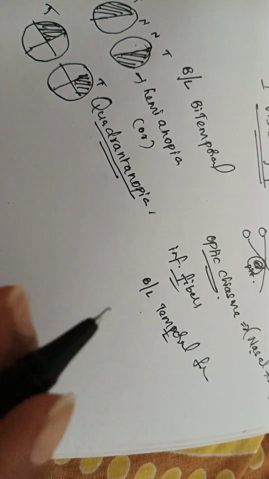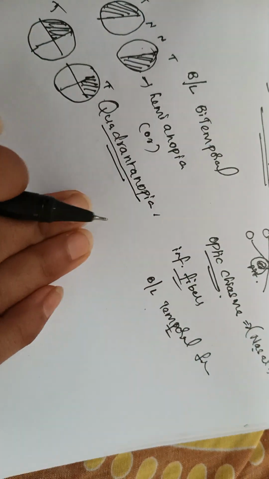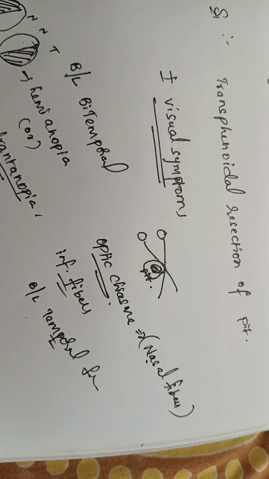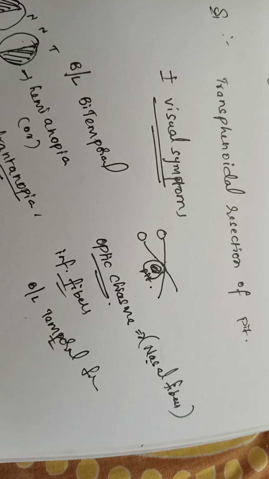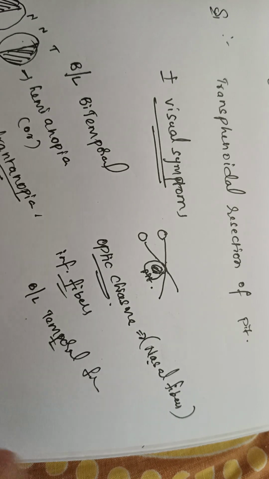So you got it right. So if these visual symptoms are present, then you should go for surgery. Must and should do surgery because these visual symptoms are very dangerous. In future he may lose his eyesight also, that's why. Okay, so with this we are going to complete this prolactinoma.